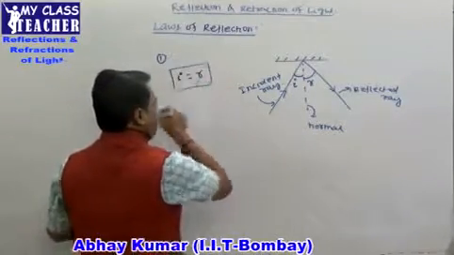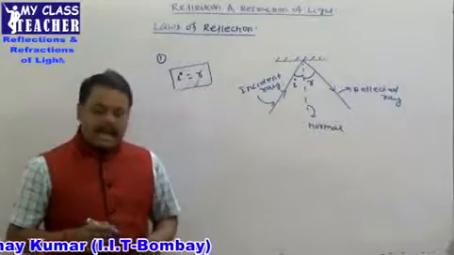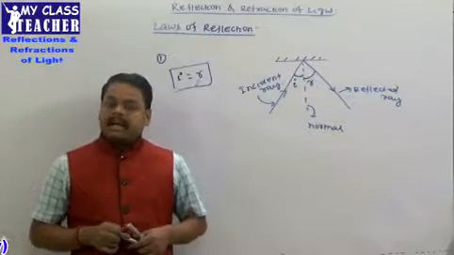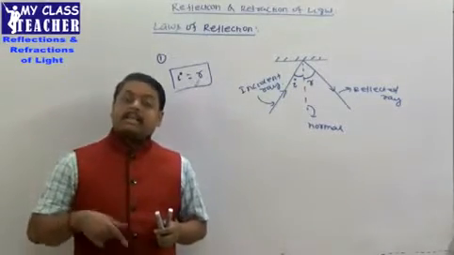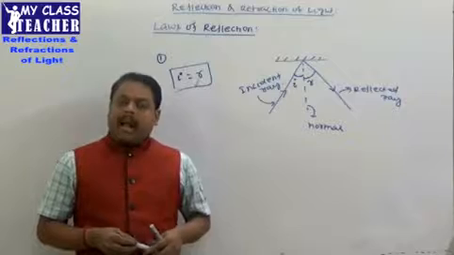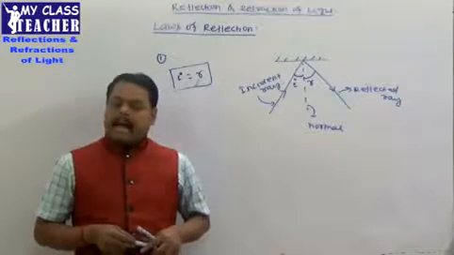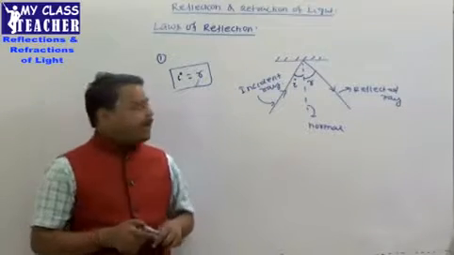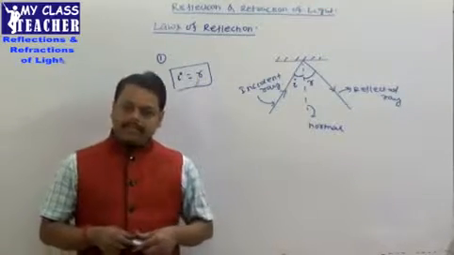तो ये law basically आपको याद रखना है. So first law says that angle of incidence is equal to angle of reflection. Angle of incidence क्या है? That is the angle between incident ray and normal. Angle of reflection क्या है? That is the angle between a reflected ray and the normal.